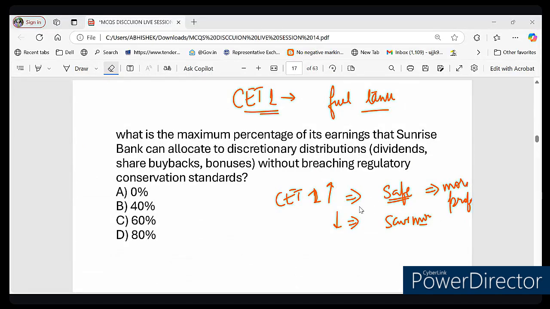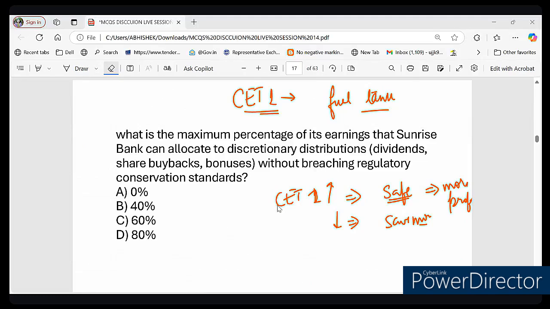So let me ask you, if the bank's CET1 ratio is too low, should it be allowed to pay out all its profit? Yes or no? The answer is no, because a bank needs to keep reserves for safety. And if a bank has a CET1 ratio of 7%, it cannot distribute 100% of its earning freely.